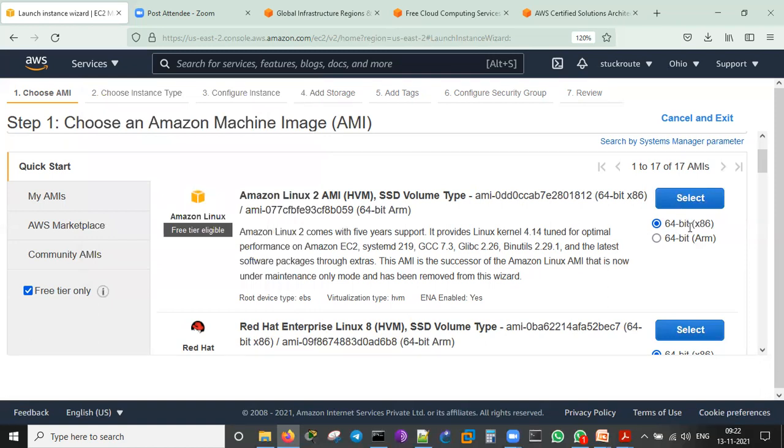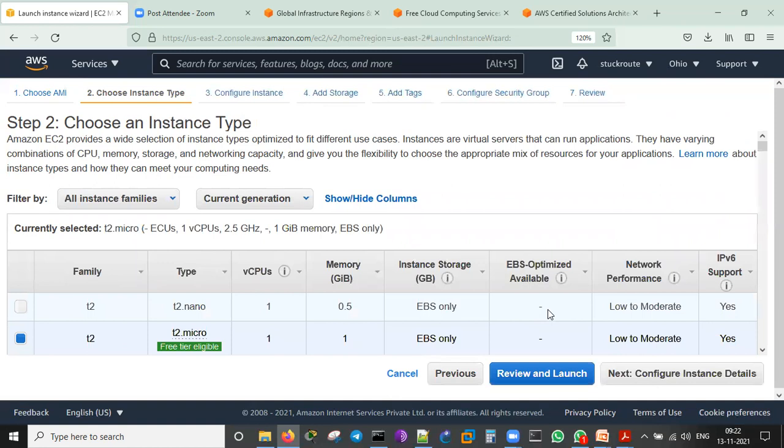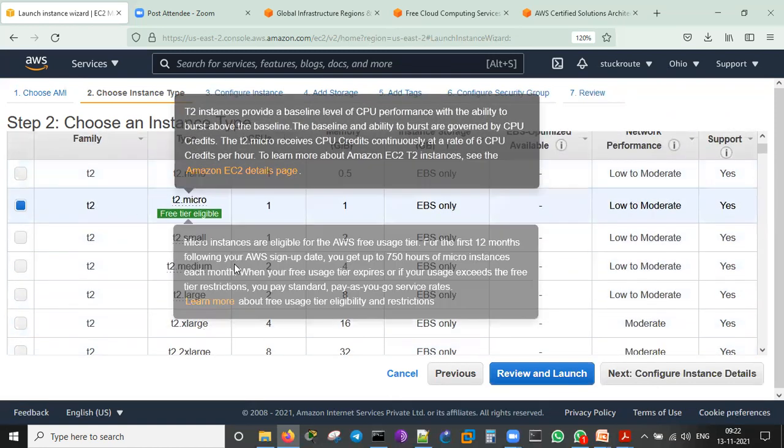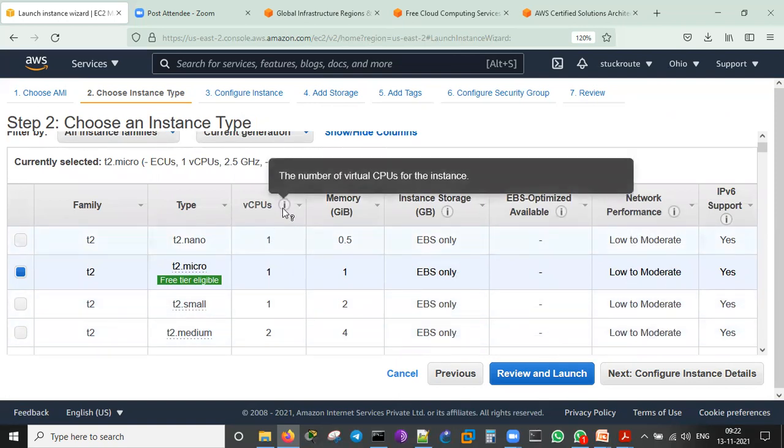I can use a 64-bit x86 platform or we can create an ARM platform. Let me go with x86. What is the processor which has been selected? T2 micro is the type I have. How many CPUs do I have? Only one. Memory is 1 GB. Storage will be Elastic Block Storage. Network performance will be low to moderate. I will give you all the details.